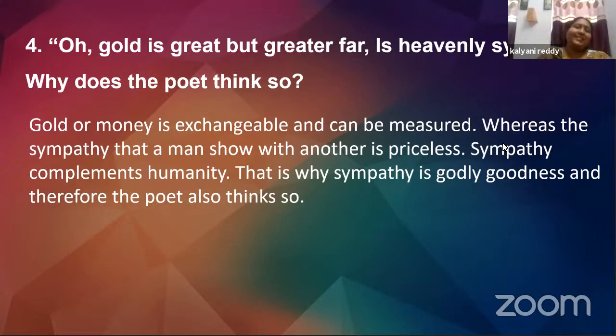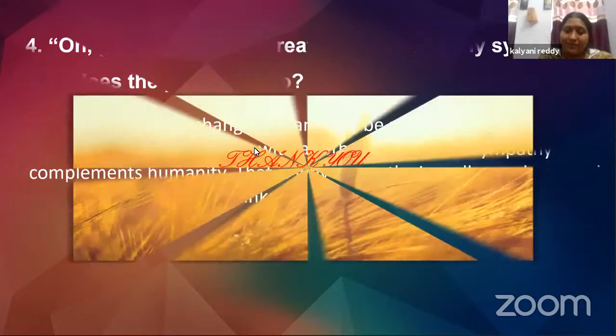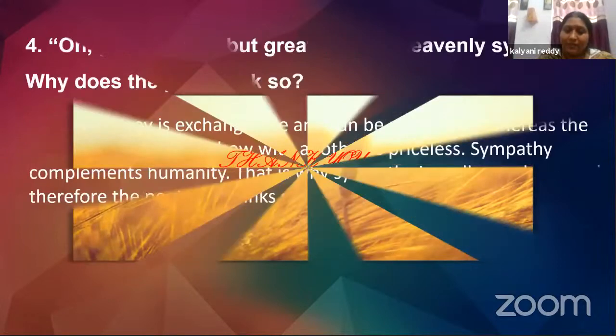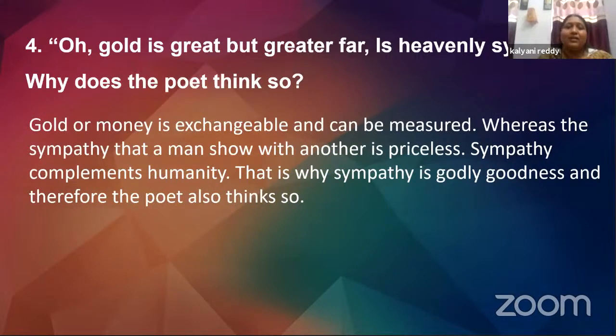Well, oh, gold is great, but greater far is heavenly sympathy. Why does the poet think so? Gold or money is exchangeable and can be measured, whereas the sympathy that a man shows to another is priceless. Sympathy complements humanity.